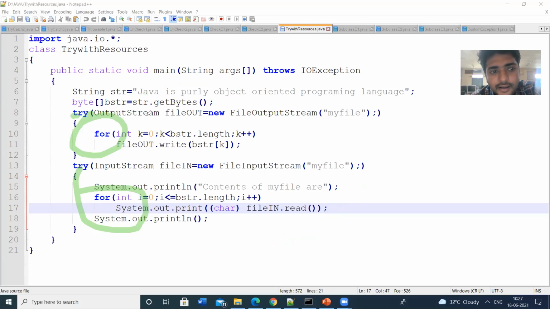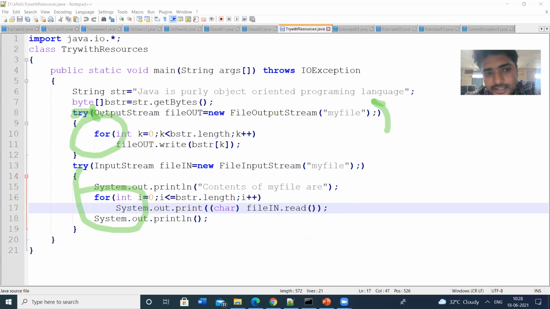Next, the try block. Let us see how the resources will be used along with the try block. Within these braces we will deal with the resources.